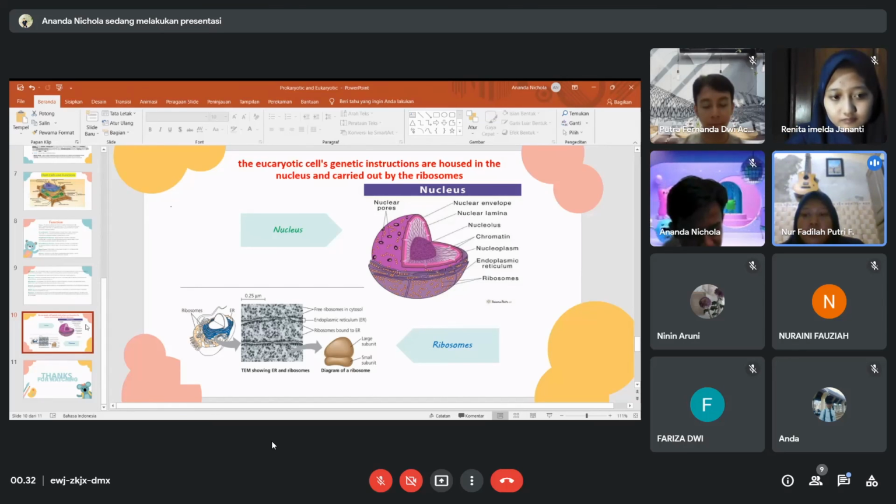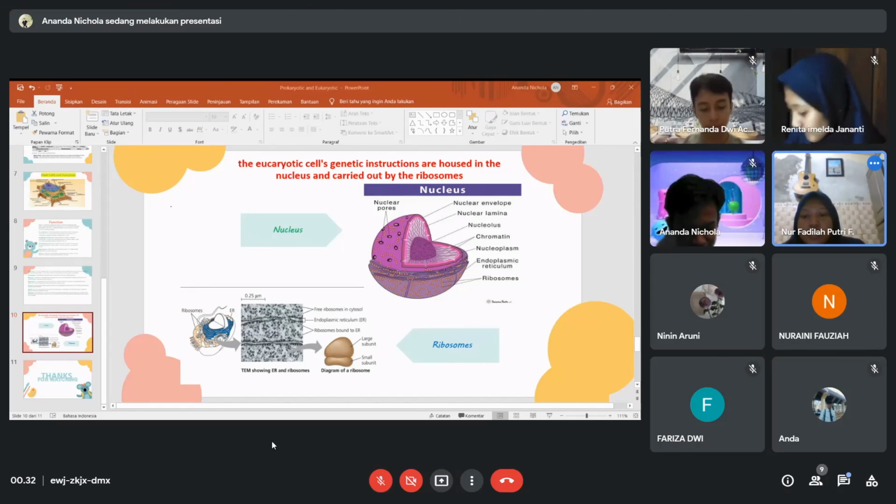From the picture above we see that the ribosome has a very small size of 0.25 micrometer. And on the diagram of the ribosome it can be seen that it has two subunits, namely the large and small subunit. The two subunits themselves consist of RNA strands and various kinds of protein.